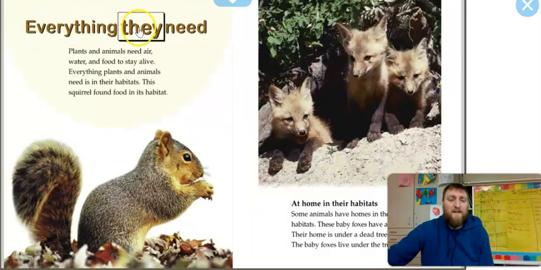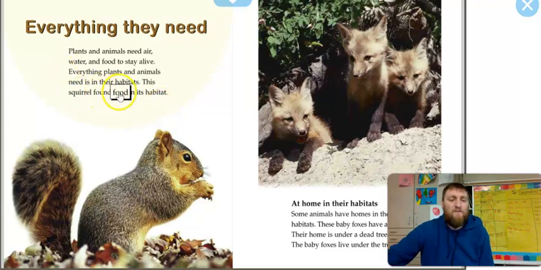Next page. Everything they need. Plants and animals need air, water, and food to stay alive. Everybody say it with me. Animals need air, water, and food. Everything plants and animals need in their habitat.